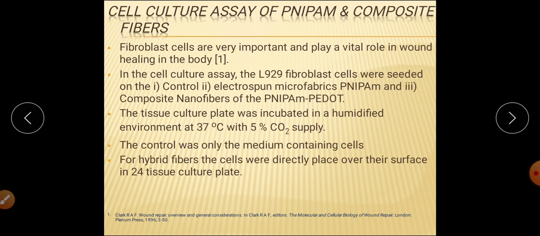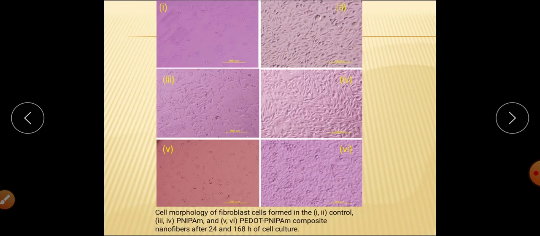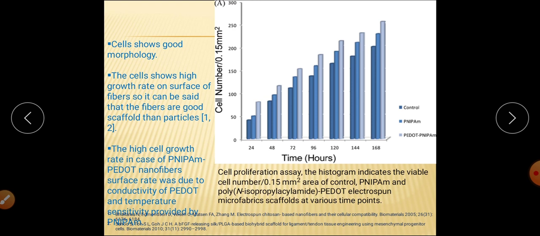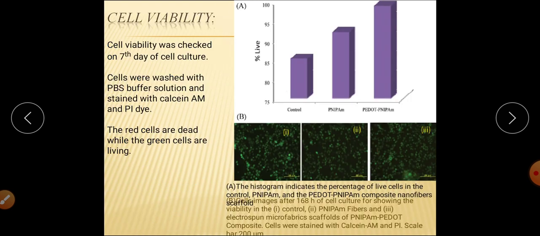Then we did the cell culture assay, using a control, the nanofiber of PNEPOM, and the nanofiber of the PEDOT-PNEPOM composite material, with the L929 fibroblast cell line. This is the picture of the cells on the first day, and the cells are growing and healthy even after the 7th day of cell culture. You can clearly see it. This is for the composite material, this is for the PNEPOM, and this is for the control. This shows the number of cells present, and after 7 days of cell culture, the composite material has the maximum number.